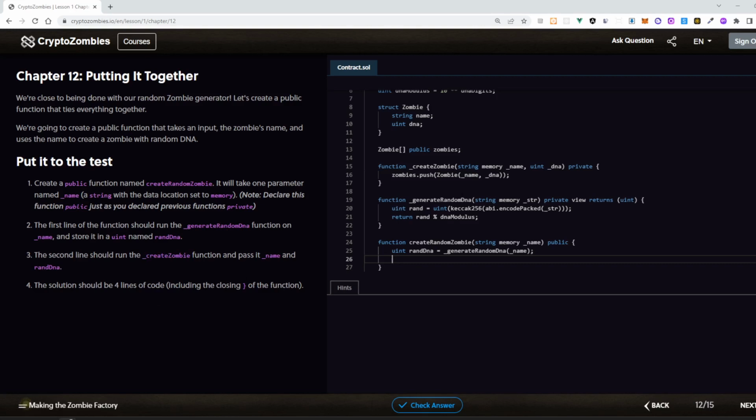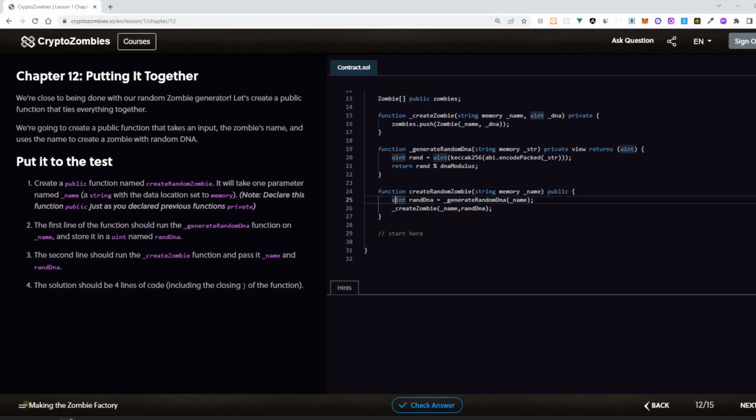Now let's call this function here and pass underscore name comma rand DNA, the random DNA that we have generated using the generate random DNA function. Pass it here. So the solution should be 4 lines of code including the closing of the function. So yes, these are 4 lines of code, 1 2 3 4.